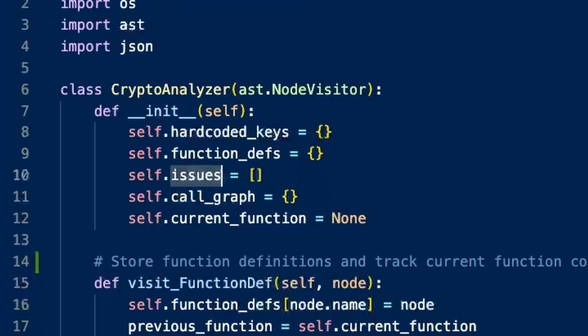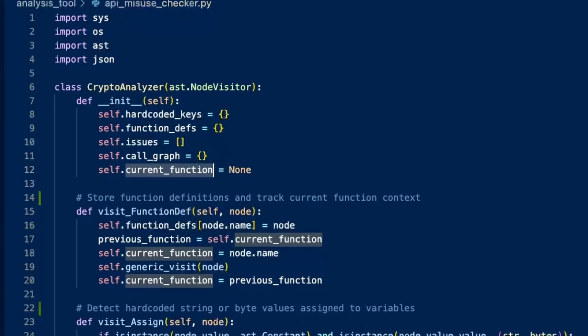Fourth is the call graph. This is where I will map which functions are calling which, which is critical for interprocedural analysis. And then the last one is the current function, which just keeps track of which function I'm currently analyzing.